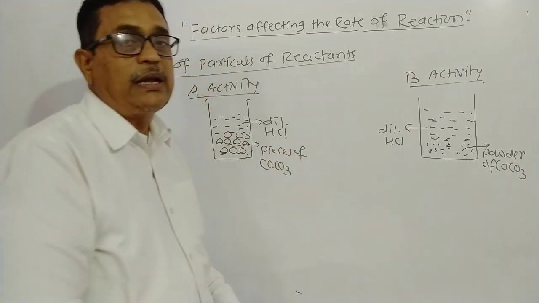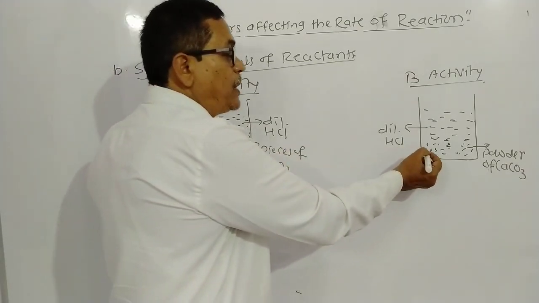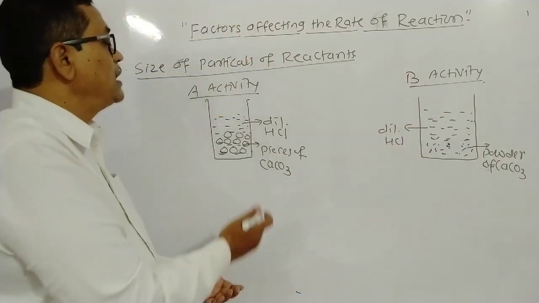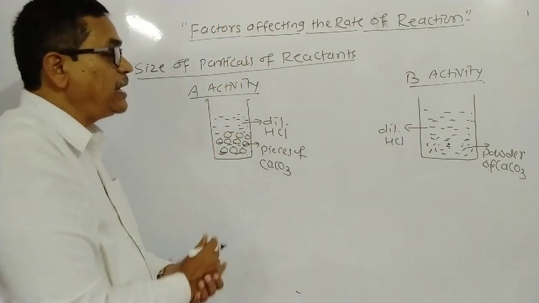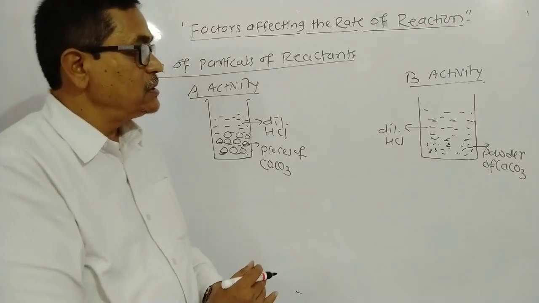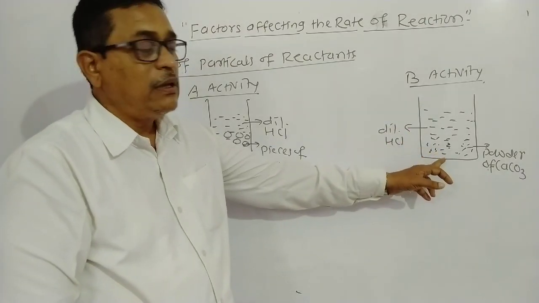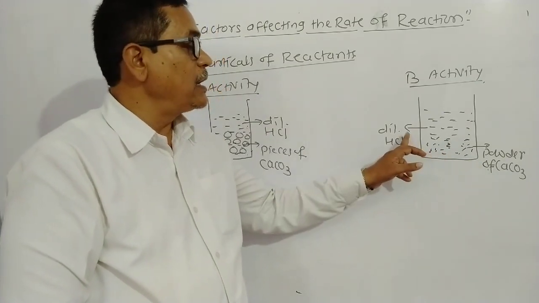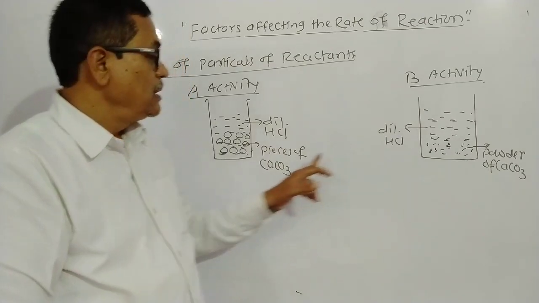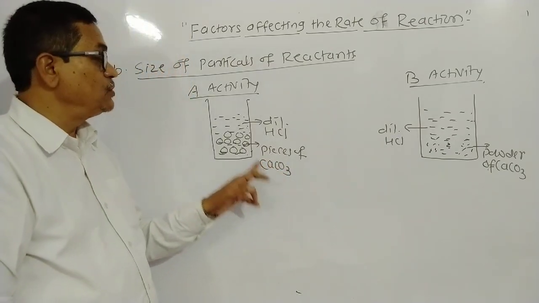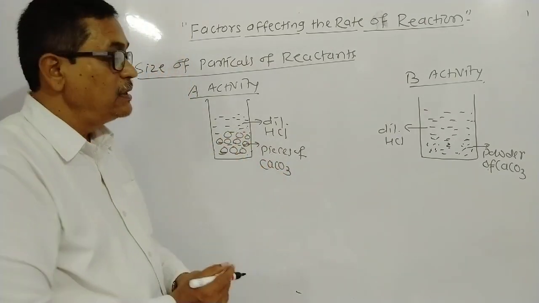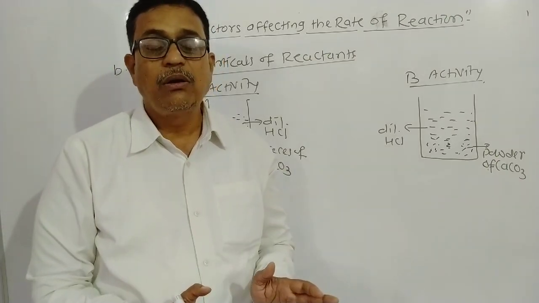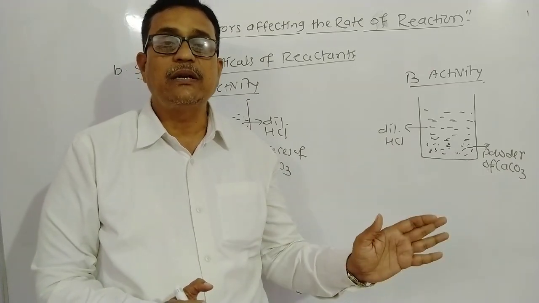In both chemical reactions, the speed of chemical reaction in B activity is greater than the speed in activity A, because in activity B, powder or small particles of CaCO3 react with dilute hydrochloric acid, while in A, big pieces of CaCO3 react with dilute hydrochloric acid. Means in this way, if the size of particle is small, then the speed of reaction is greater.